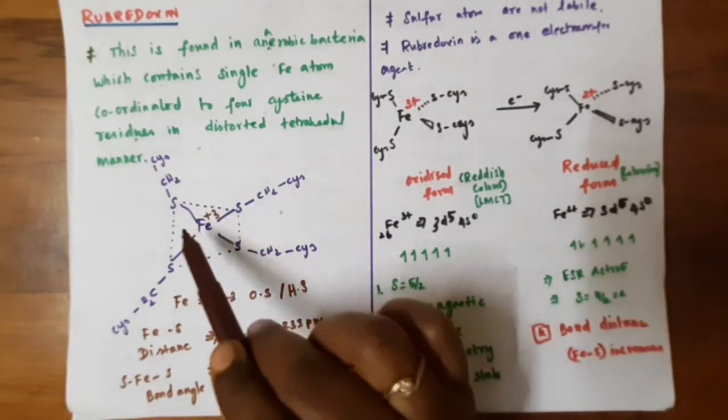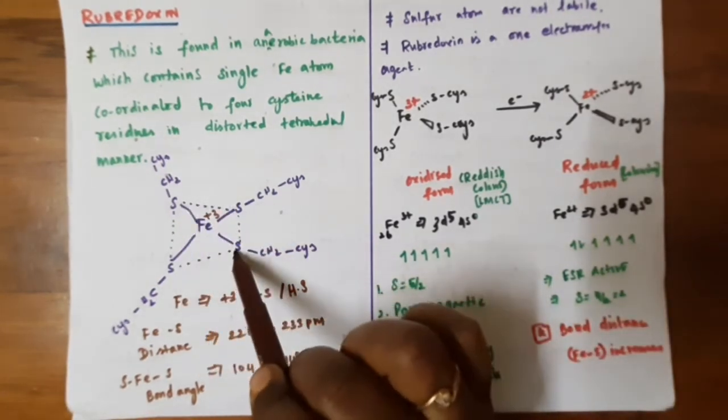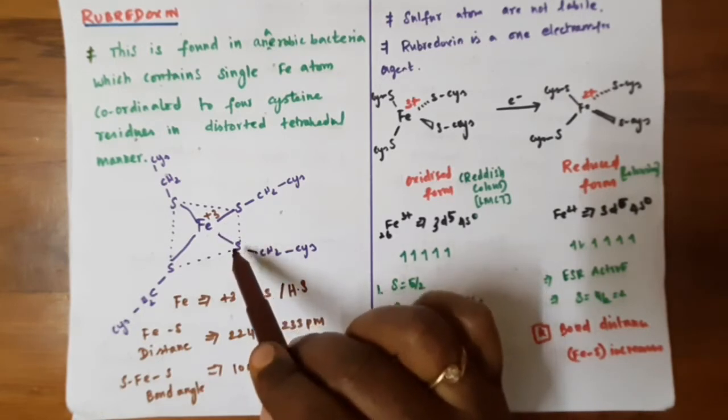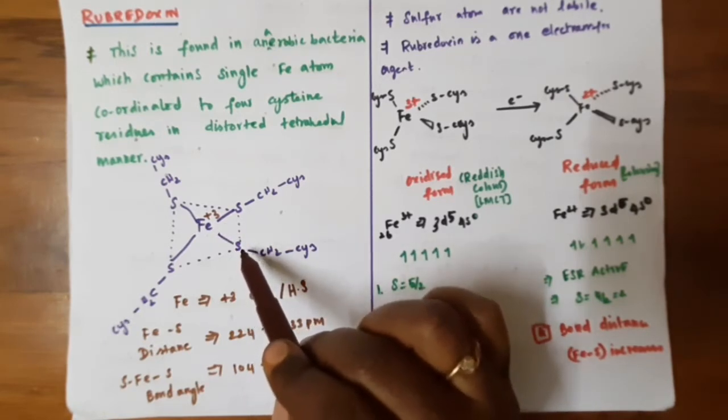Here the iron is coordinated with 4 sulfur atoms which are not active. The sulfurs are not labile in nature; they are very inert.